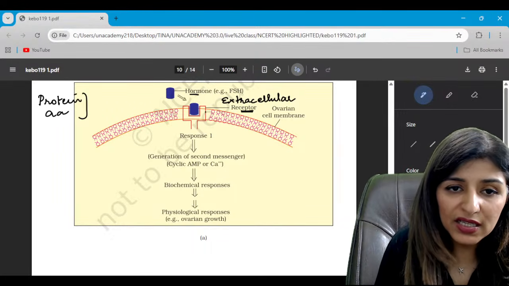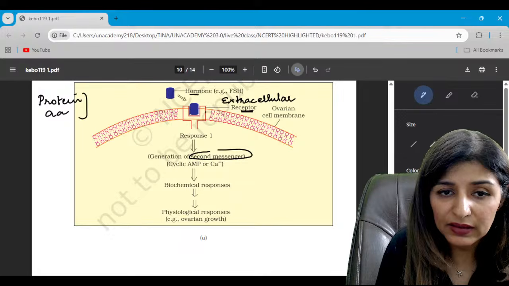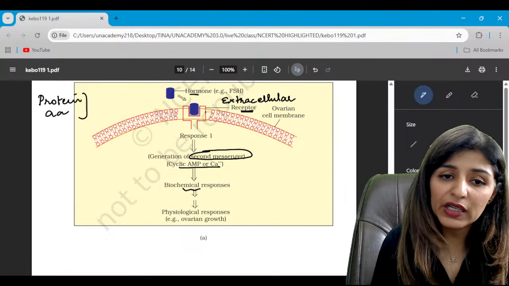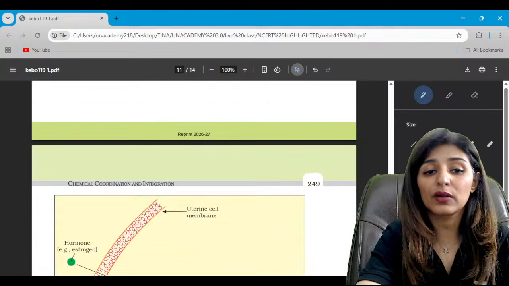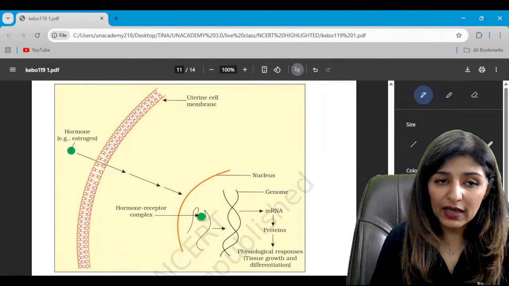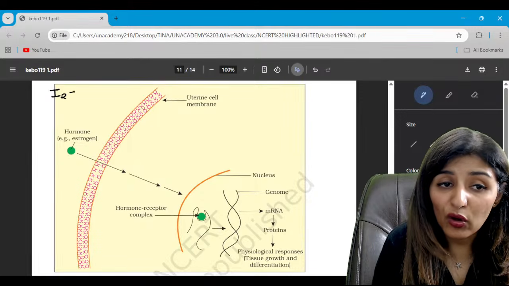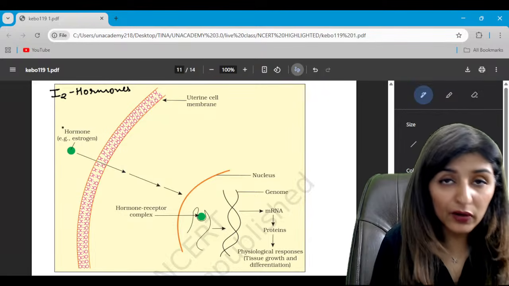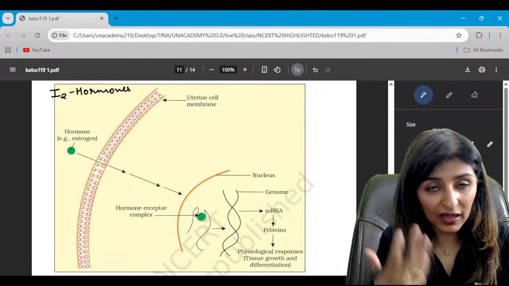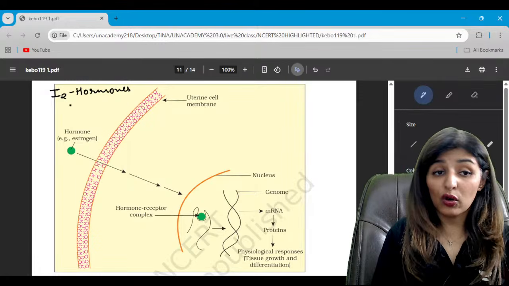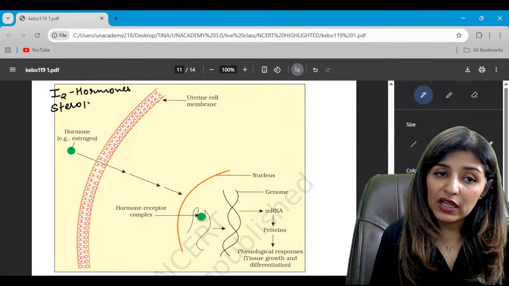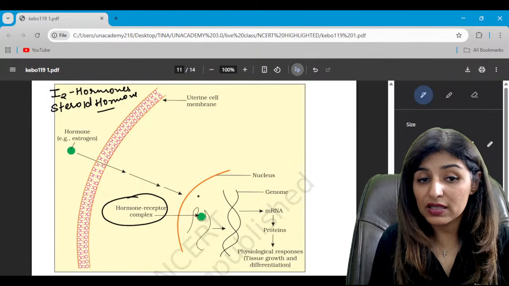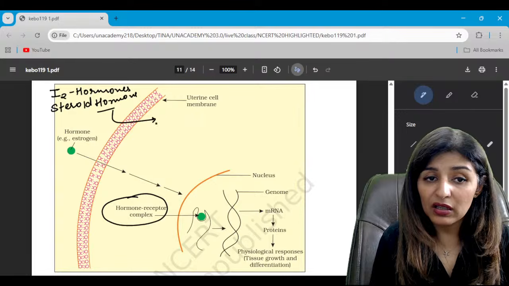Okay. Now, if the hormone is binding to the receptor on the membrane, in order to carry the message within the cell, we need some second messengers here, like cyclic AMP, calcium, IP3, inositol phosphate, which will lead to biochemical responses and eventually the physiological responses. And then, guys, we have iodinated hormones, iodine carrying hormones, that is T3, T4, thyroxine, tetraiodothyronine and triiodothyronine, all the iodinated hormones and steroid hormones. These 2 types of hormones will have their receptor within the nucleus.